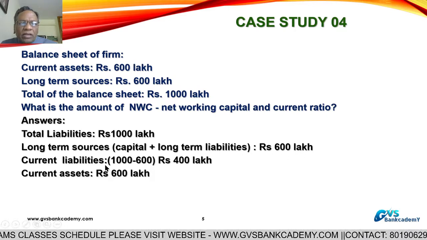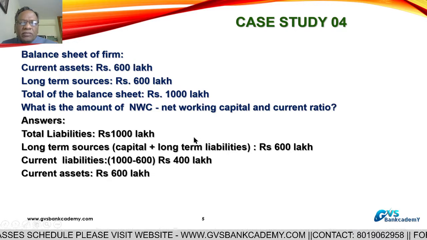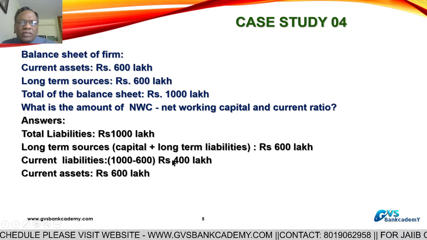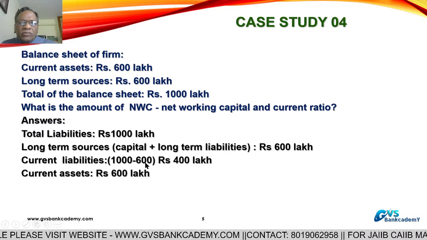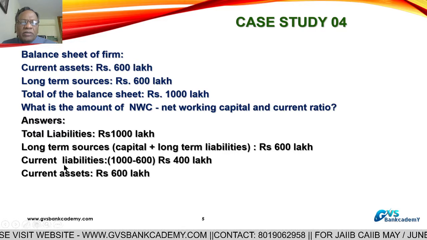Total liabilities 1000 lakhs minus long-term sources 600 lakhs, so current liabilities are 400 lakhs.